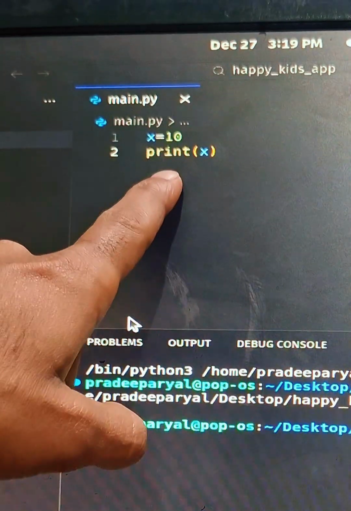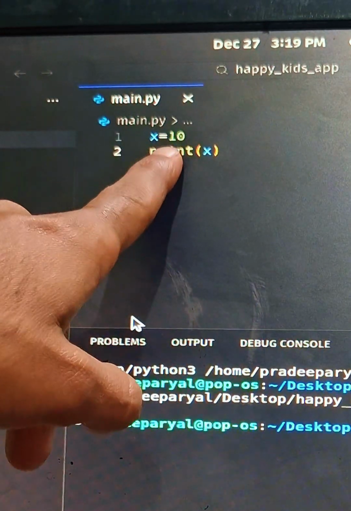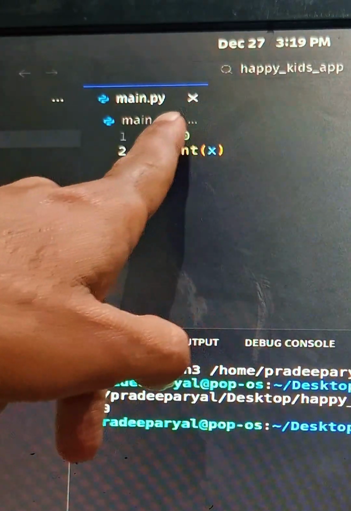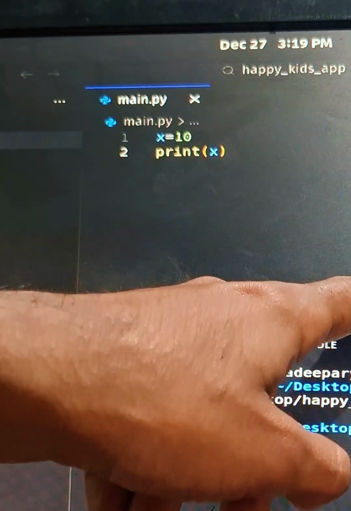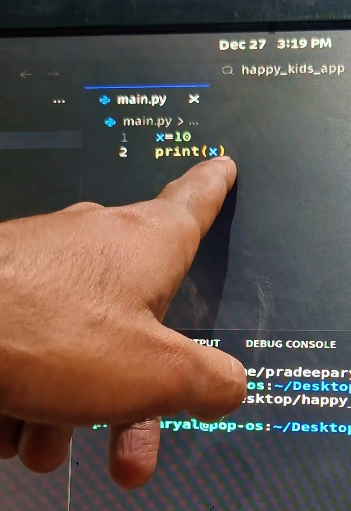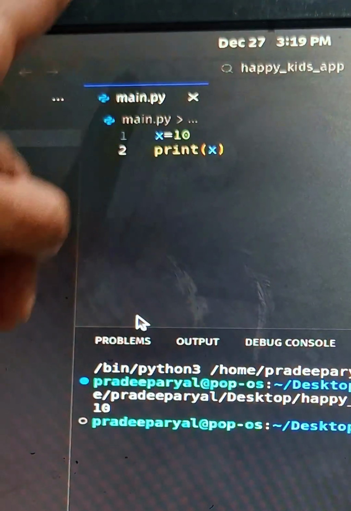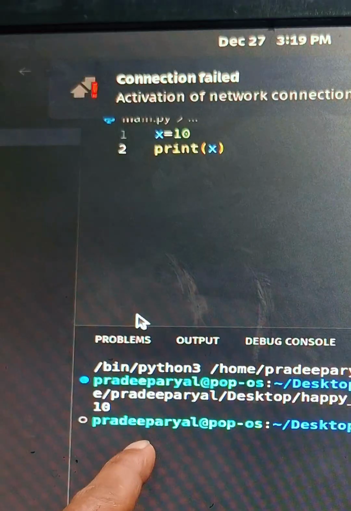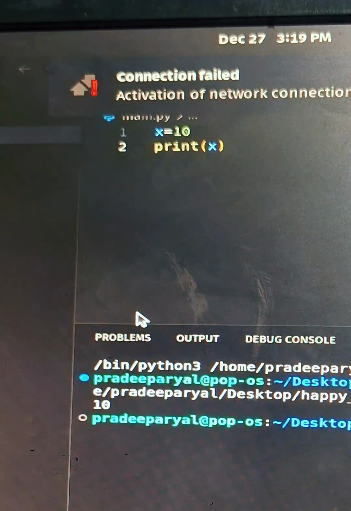First, Python will read the line, then it will convert the code into byte code. Then the Python virtual machine will start working and convert that byte code into machine code, that is 0 and 1. When the machine inside the processor sees that, it will go again and print x. It will check the memory and print x in the form of byte code. Then again the byte code will be presented to us in our understandable language. This is how Python works behind the scenes.